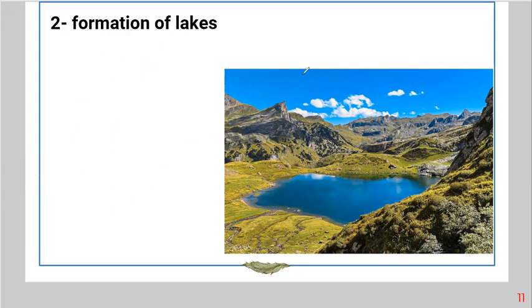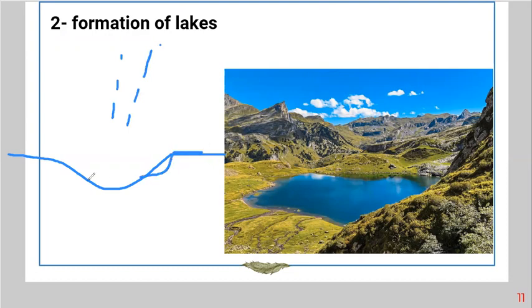So you need to know that a lake is an area of the earth that is surrounded by land. As you can see here, it is surrounded by land. So for the formation of lakes, we have a low part of the earth, and then the rain falls.